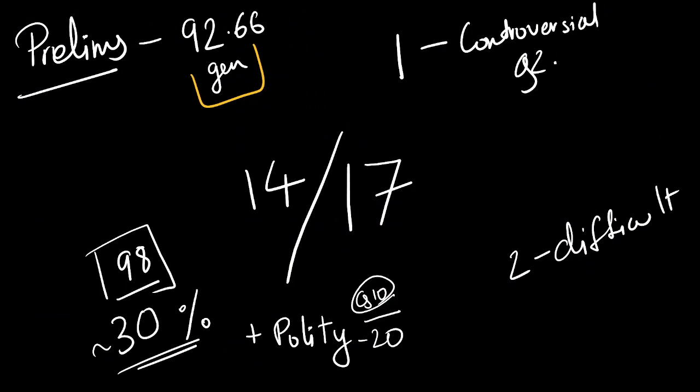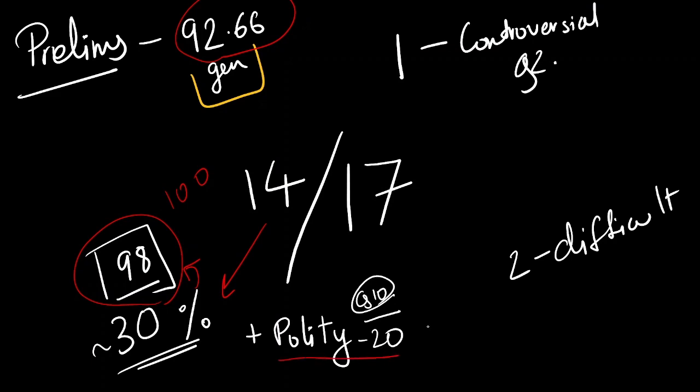Out of the 17 questions that I have shown, if you are able to solve 13 or 14 questions correctly in the examination, then congratulations. You have secured 30% of what is required to qualify the cutoff. Because the general category requires 92 marks, and if you want a safe score, it can be 98 or 100. So 14 questions can give you almost 30% of what is required. Now this reduces the weight on other things like polity, geography, science and tech, etc.